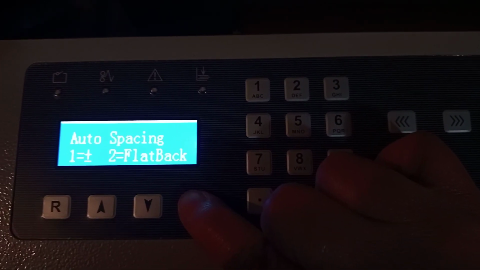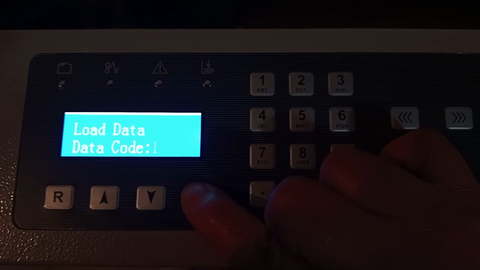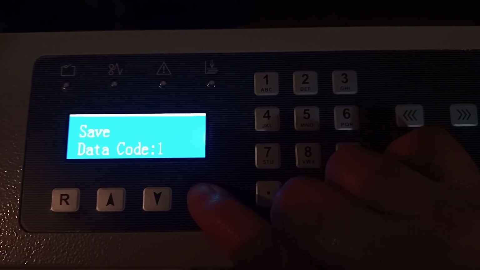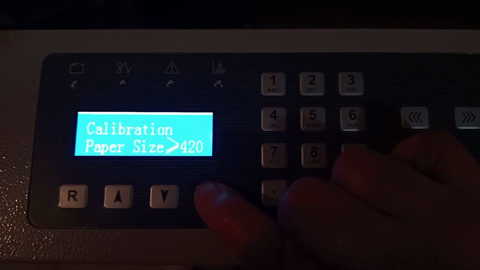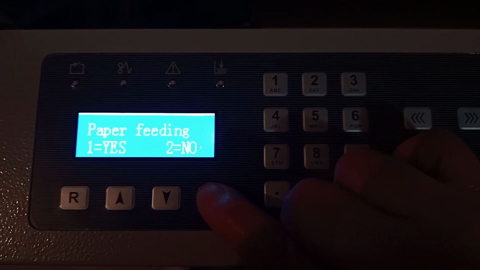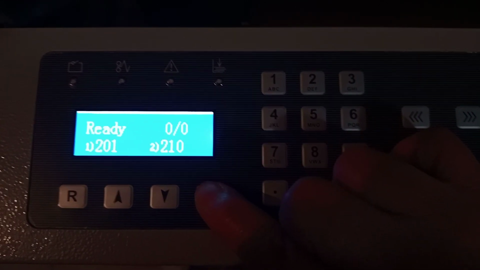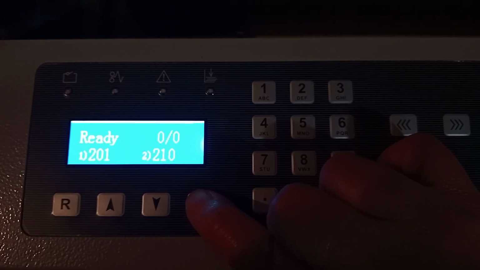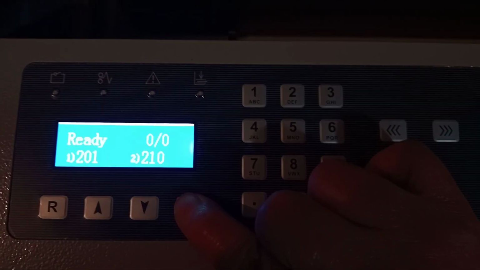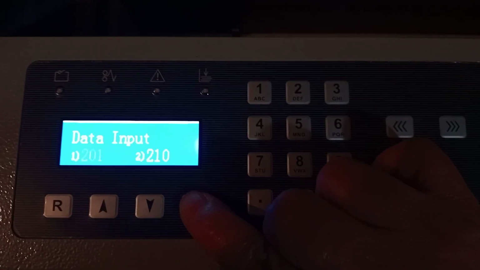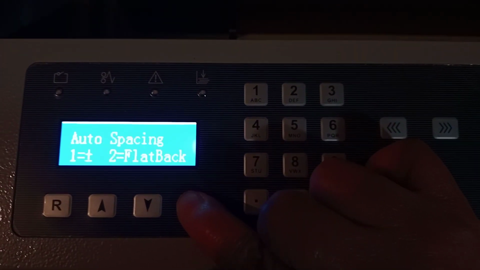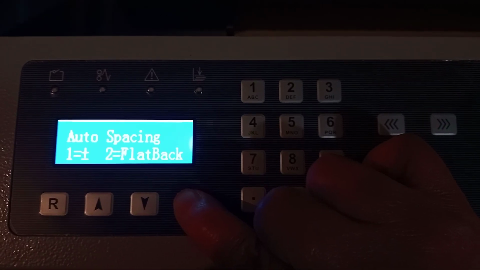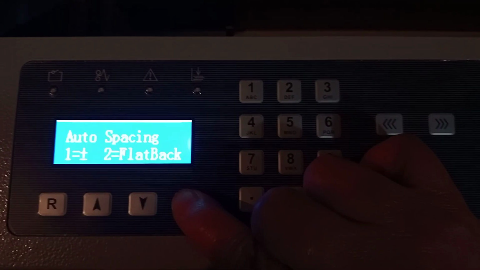Then press M again, load the data, again saving, again select speed, again calibration. These ones you don't have to do anything. Normally we just do the manual input, and the book cover, we use that. And this flat back book, it's not normally used.